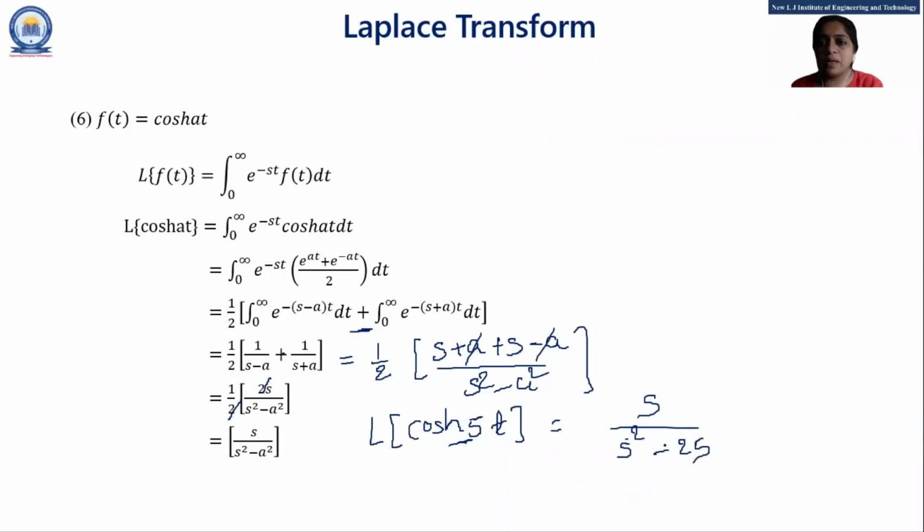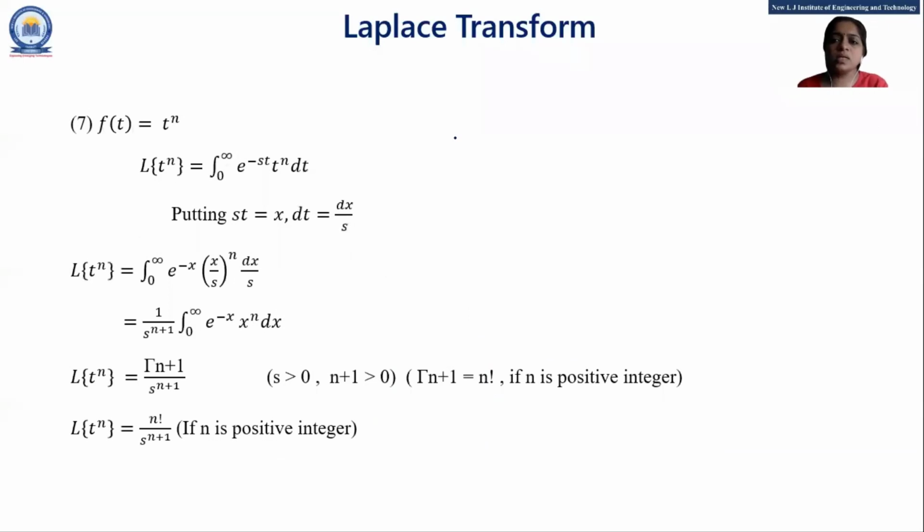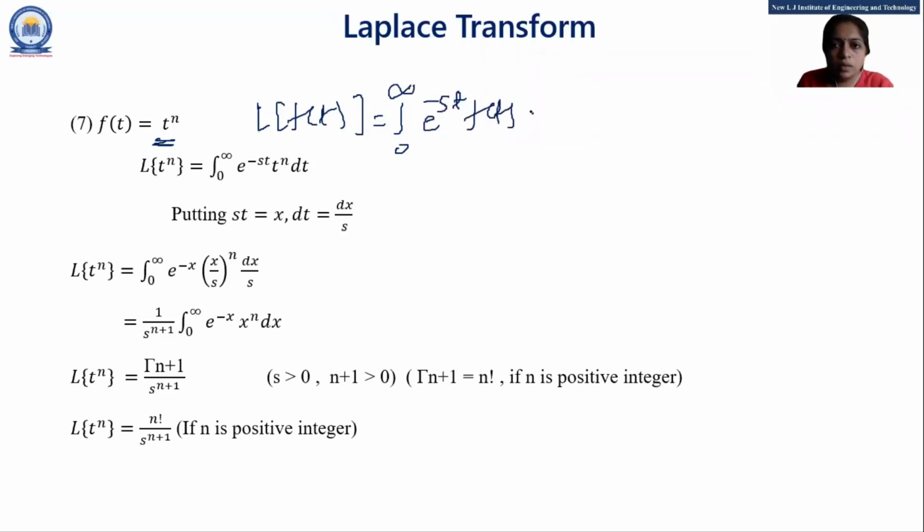So please keep in mind all these formulas, which will help in our further lectures also. This is one more formula. Here our function is t raised to n, students. So Laplace of t raised to n, what is the main formula? Laplace of f of t is the integration from 0 to infinity of e raised to minus st f of t dt.